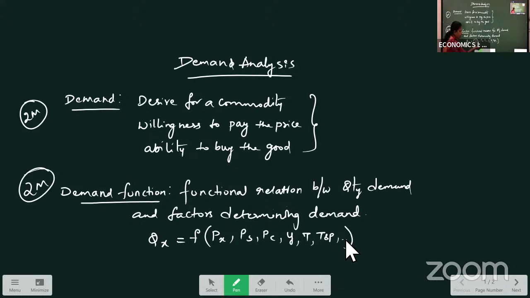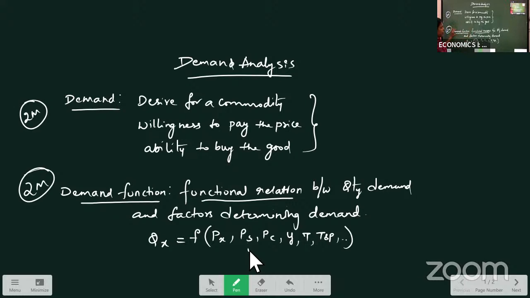Why do we say functional relation? Because if price changes, your demand changes. If substitute price is changing, your quantity demanded is changing. If complementary price is changing, your quantity demanded is changing. If technology changes, your quantity demanded changes. That's why we call it a functional relation between quantity demanded, that is QX, and factors determining demand. What are all the factors that are determining our demand? Price of the commodity, price of substitutes and complementaries, income, technology, taste and preferences and all. So this functional relation is called the demand function.